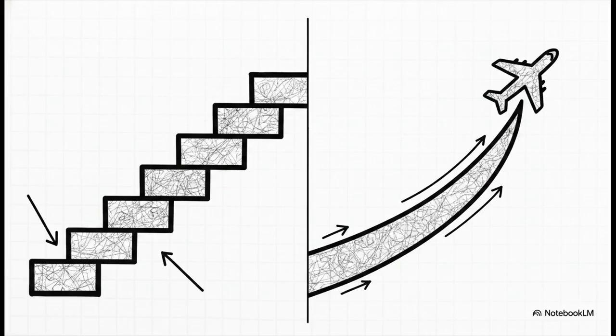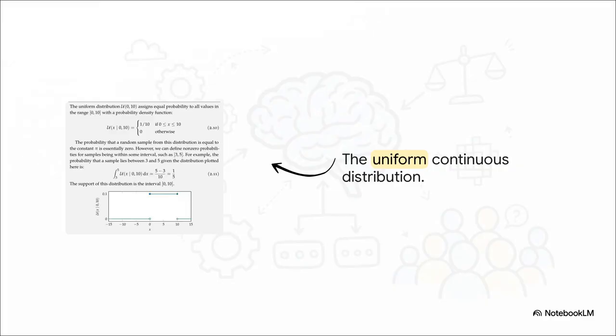Predicting the exact altitude of an aircraft or the velocity of a car requires measuring continuous realities. There are infinite possible values between 1 and 2. To handle that, we use continuous probability densities, like the uniform distribution. I want you to notice that flat horizontal line right across the top. Let's say that continuous range is between 0 and 10. In a uniform distribution, every single value in that range has an absolutely equal probability density.